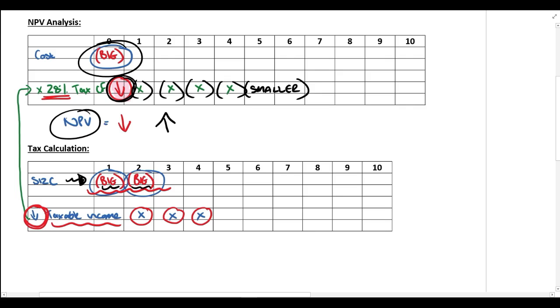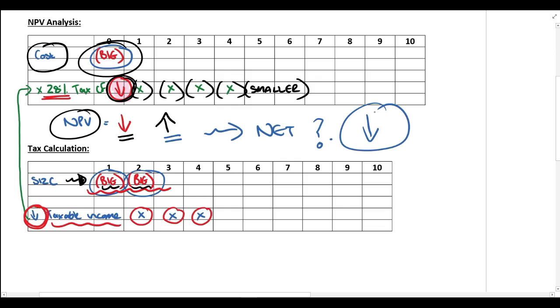So what's the net effect? The higher machine cost is going to cause the net present value to decrease. However, because of the tax consequences, that's going to cause the net present value to increase. The net effect is the net present value is going to decrease. Why? We include 100% of the cost of the machine in our NPV analysis. The total cost of the machine will be included in the NPV analysis. However, we don't include the total allowances in the NPV analysis.